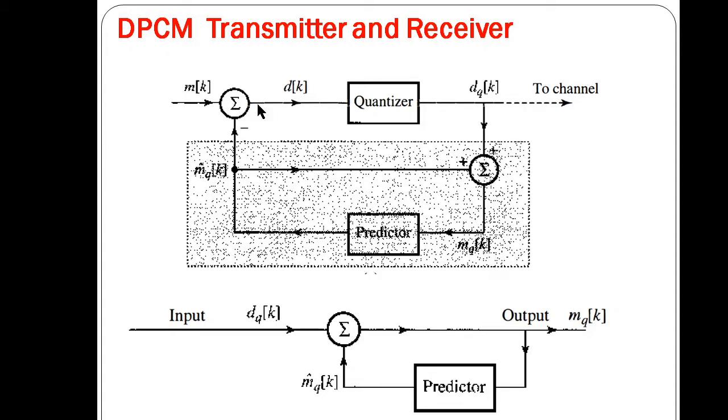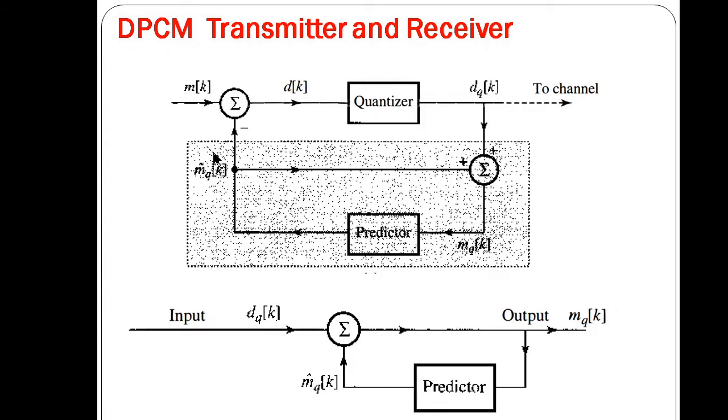You can see dk is mk minus m dash qk, where q denotes the quantized value. Now we want to digitize this value, so we do the quantization. So dk after quantization will be dqk. dqk is the quantized version of our difference signal, and this signal will be transmitted to the channel. So this will be our transmitter.